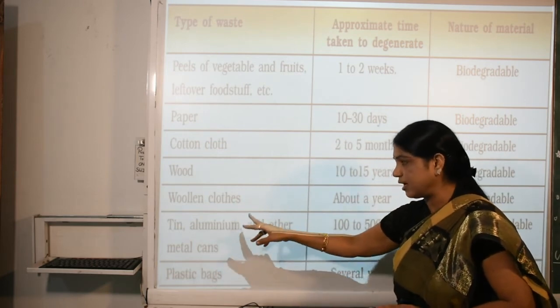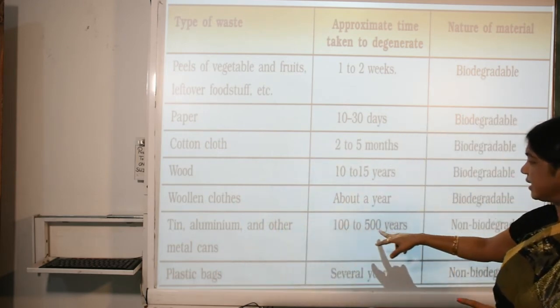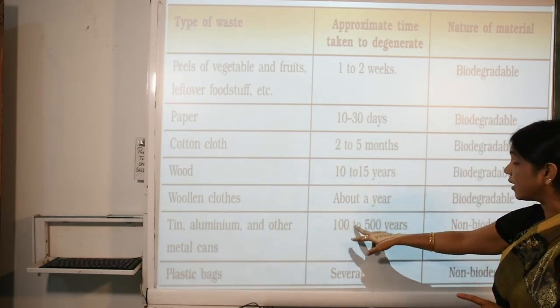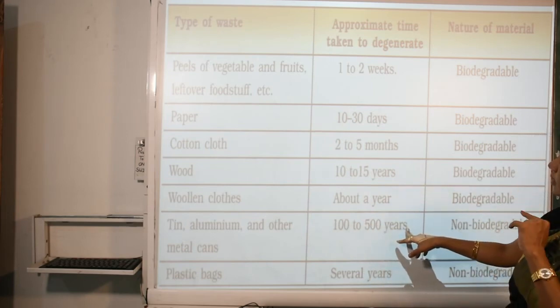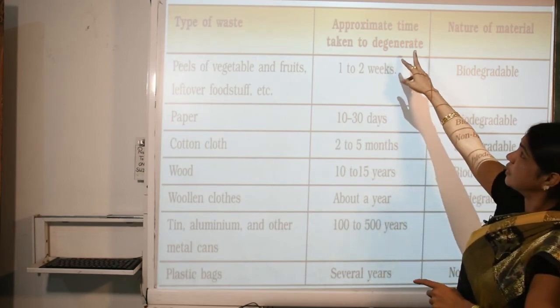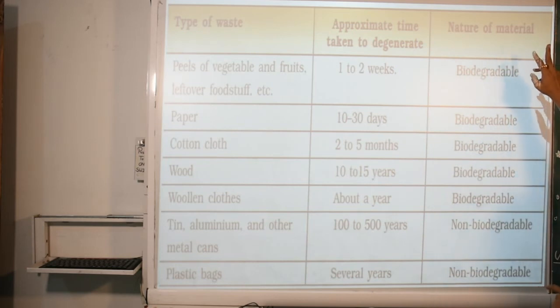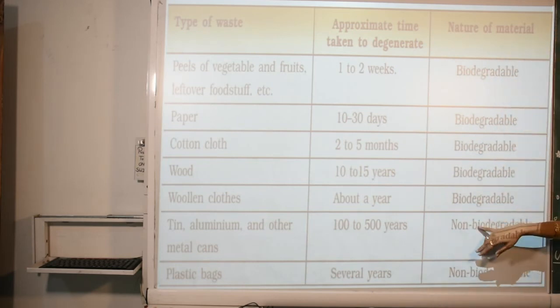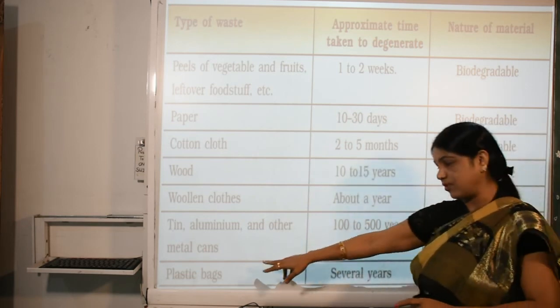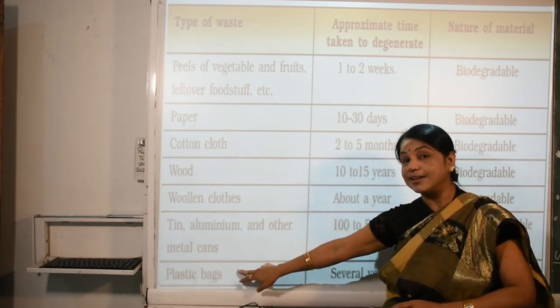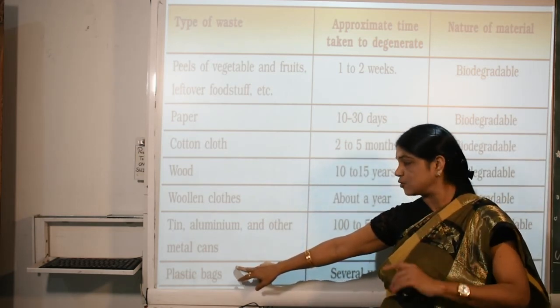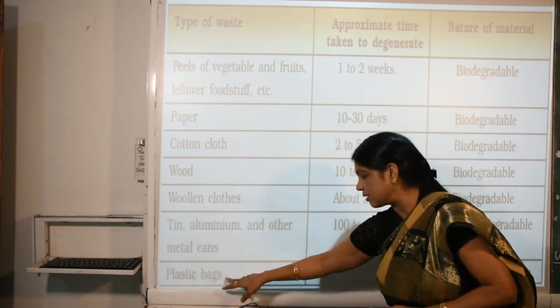Woolen cloth takes about a year, biodegradable. Tin, aluminium, and other metal cans take approximately 100 to 500 years to degenerate, and their nature is non-biodegradable. And especially, this chapter's title is about plastics, so we talk about plastic bags.